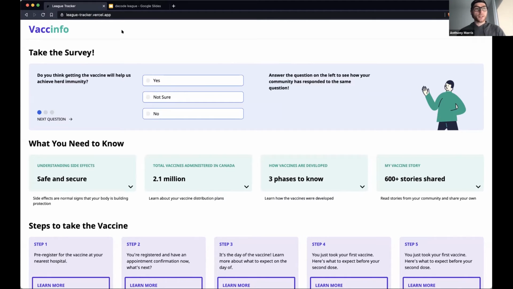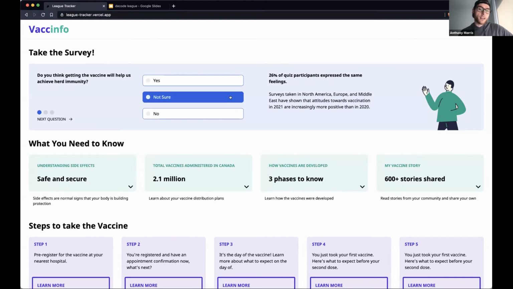So when my mom first comes to VaxInfo, she's able to see at the top the community survey. So my mom's able to answer questions about getting the vaccine so that she can see how the community feels about certain aspects of it, as well as get data back about certain questions. So here my mom sees a question, do you think getting the vaccine will help us achieve herd immunity? And my mom's not really sure about that. So she'll click not sure.